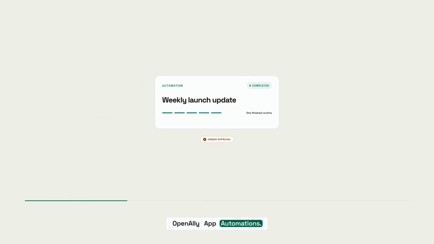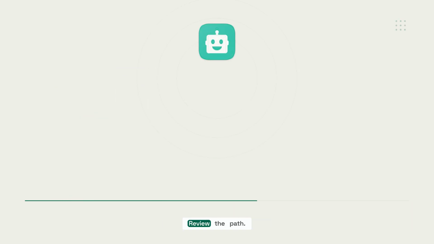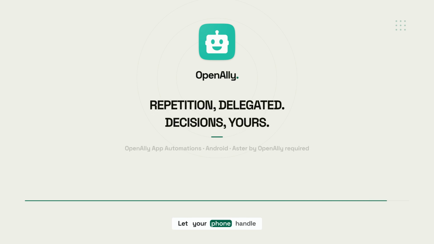OpenAlly app automations. Describe the outcome once. Review the path. Let your phone handle the repetition. And keep the decisions that matter.